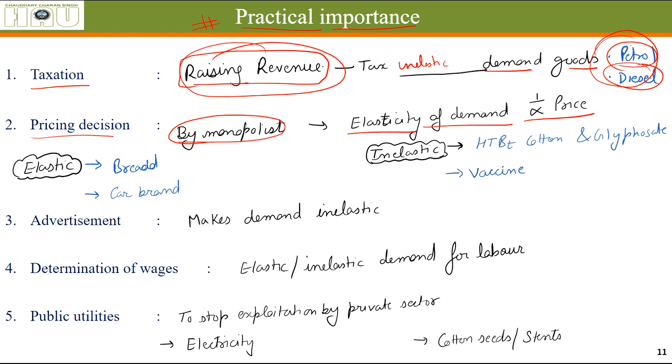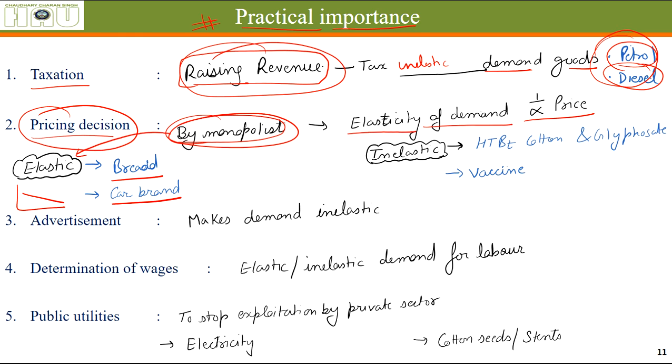In case of a monopolist, it helps him to decide what kind of a demand curve he has. This is quite a bad example, but we will see it directly.